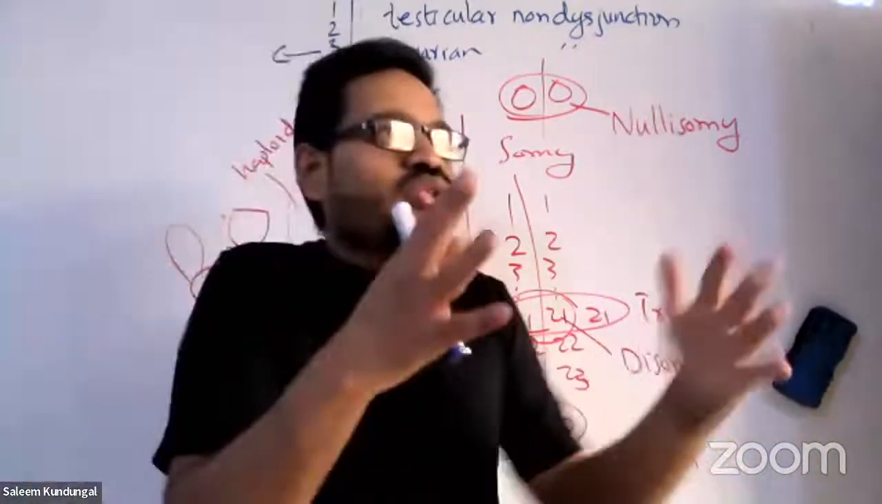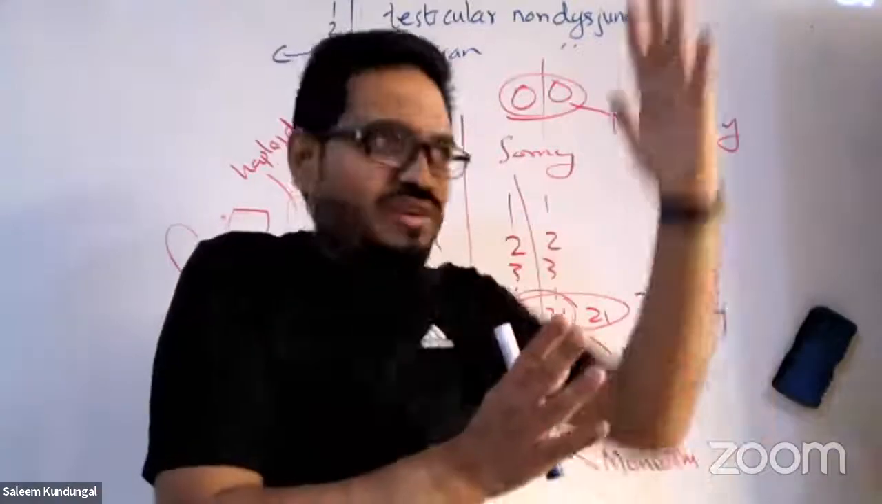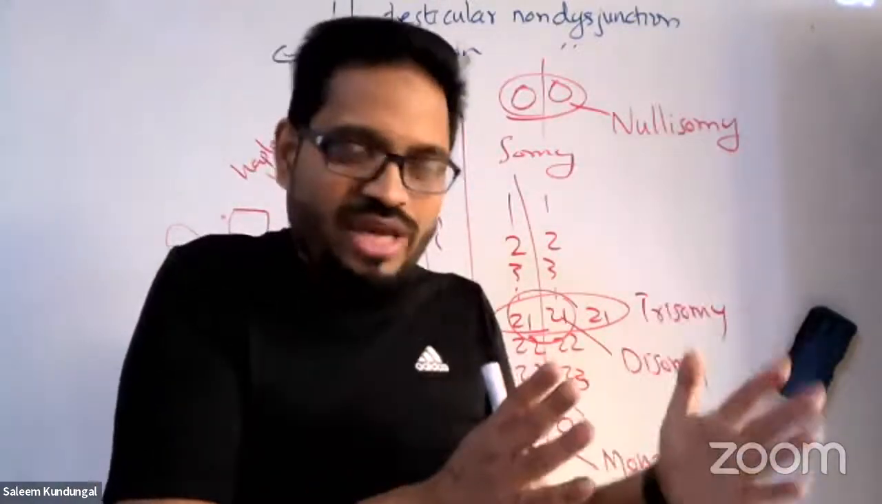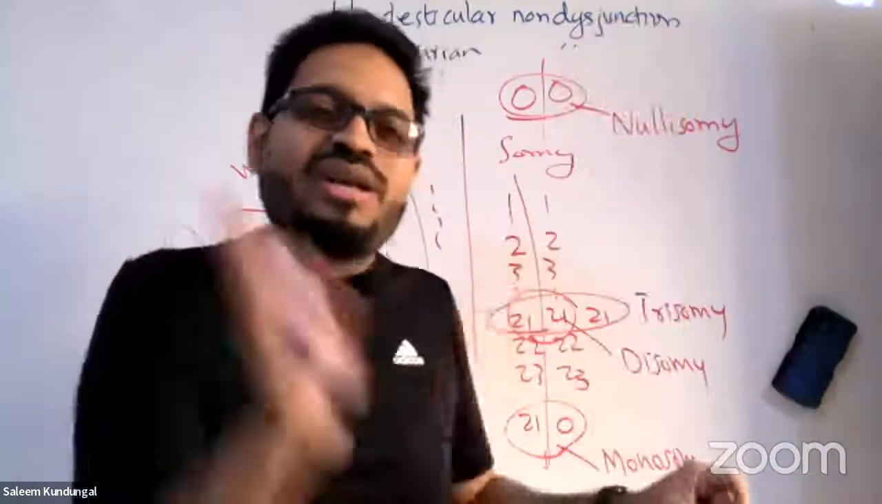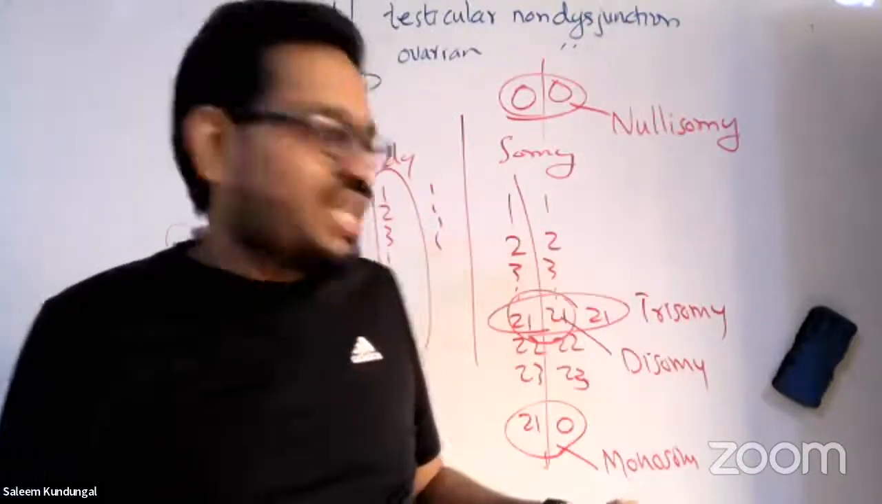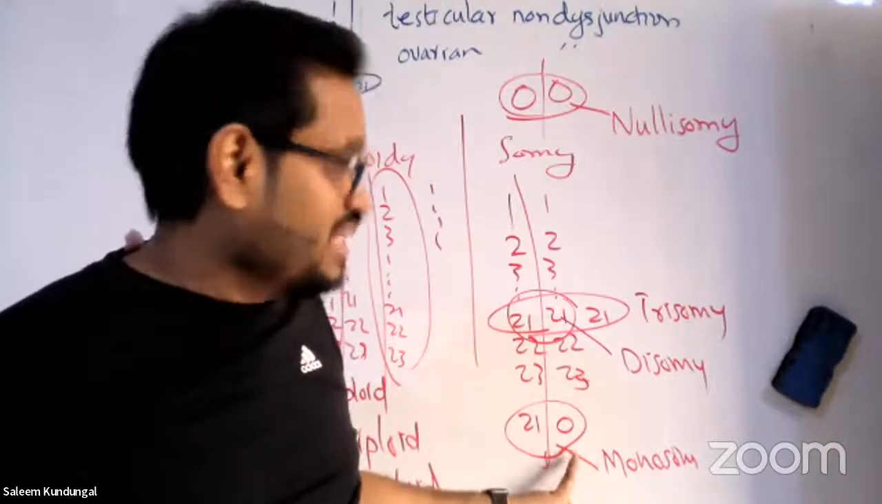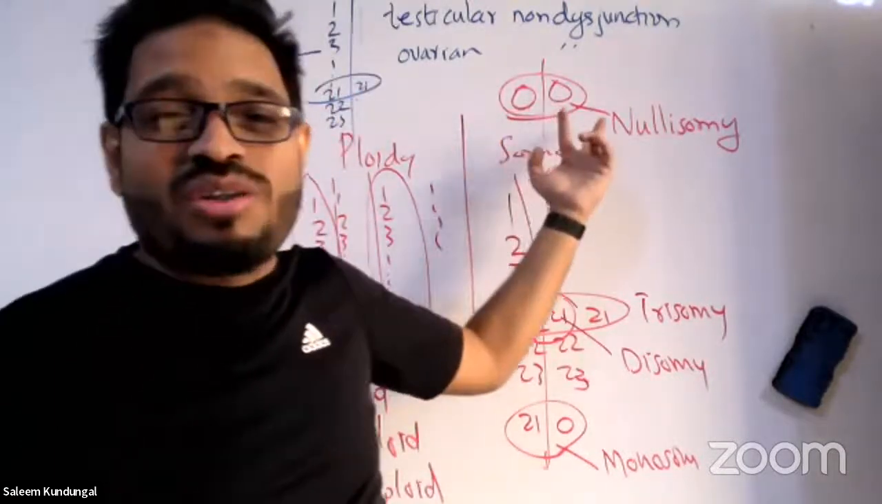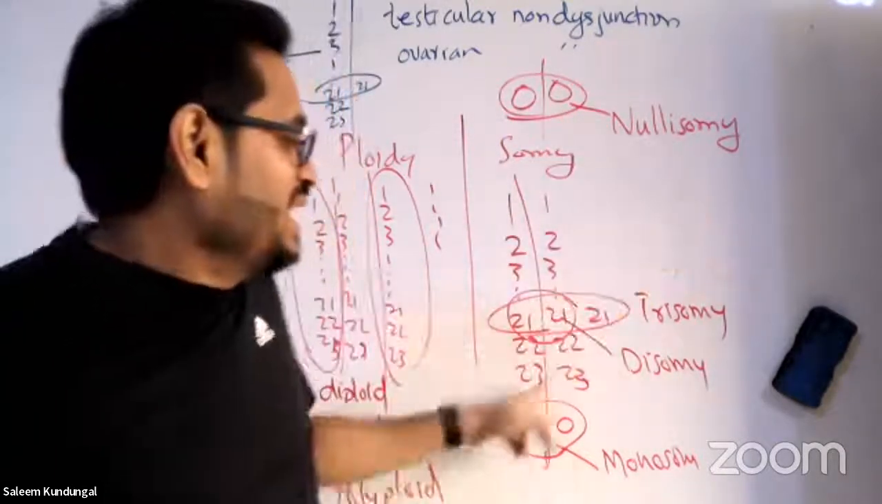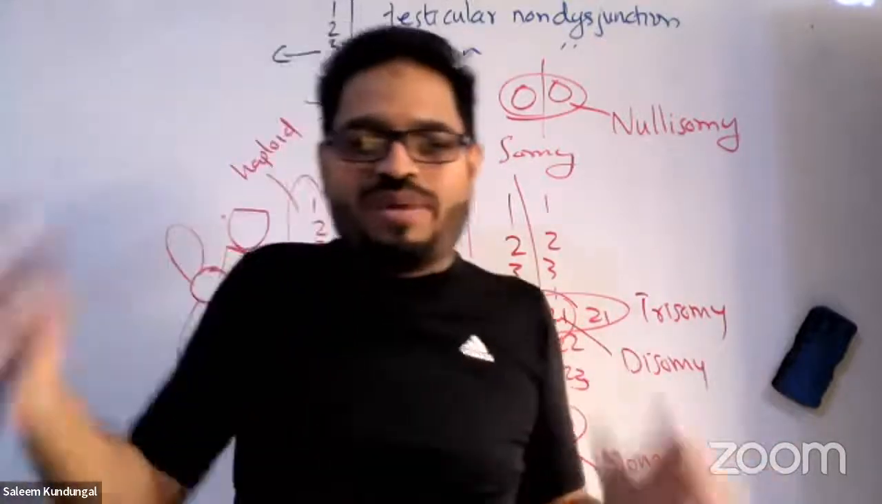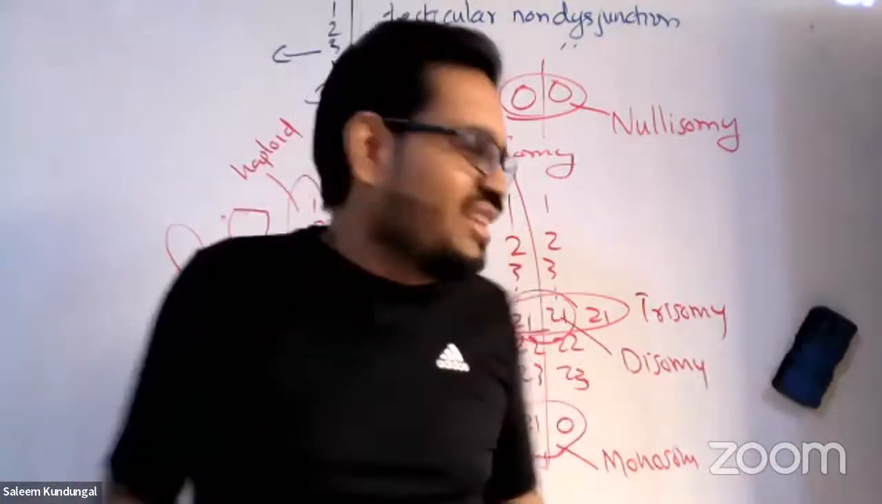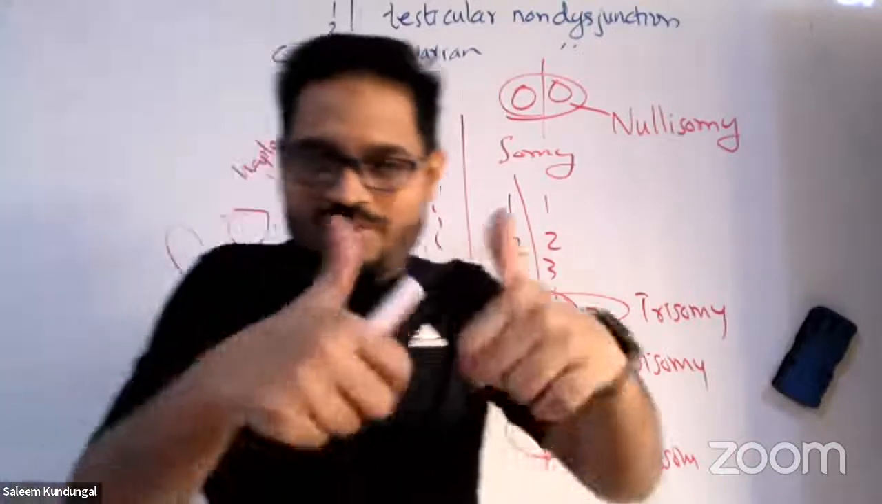If that 22 joins with another set from a female egg, what happens? 23 from her, 22 from him. One is missing. That one-missing case is called monosomy. You got me? One chromosome missing. If both parents are having this problem, that's called nullisomy. And if both parents are giving exactly normal, healthy chromosomes, that's called disomy. Hope it is clear to you guys.